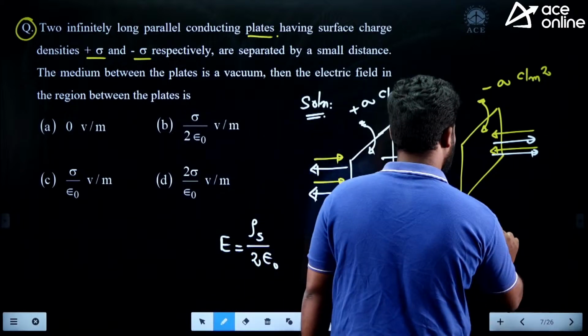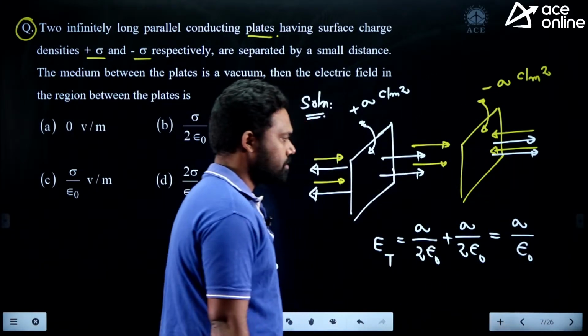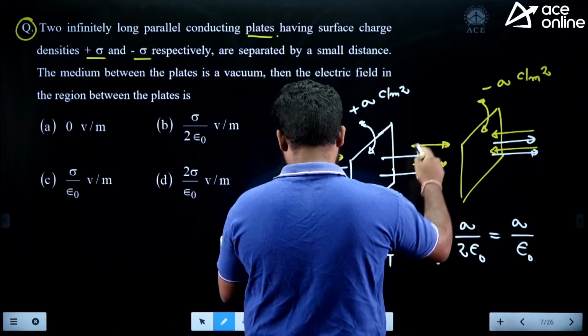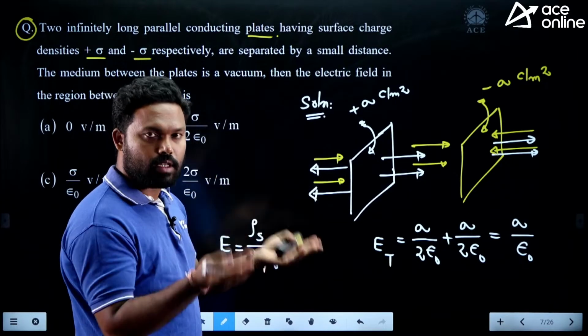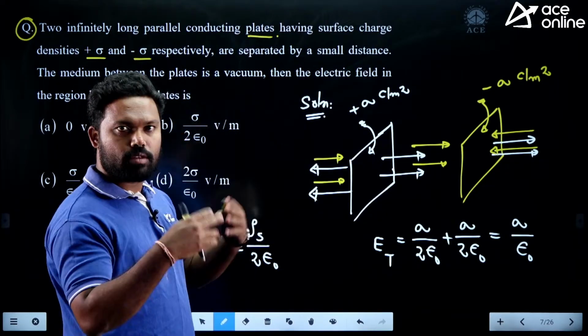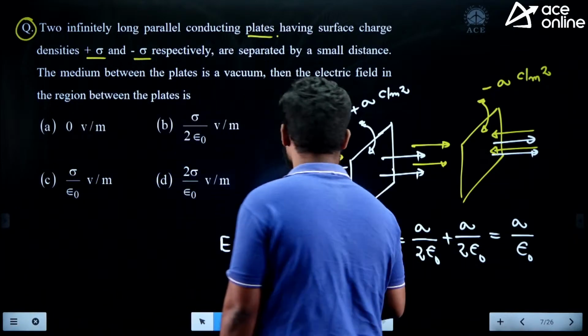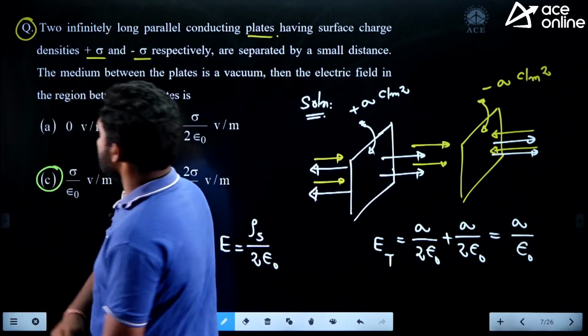Okay guys, which is equal to sigma by epsilon naught. So if it is positive, negative, the electric field between these two will add up. Suppose if it is positive, positive, they will cancel out and become 0. Negative, negative also will cancel out. So what is the answer? Sigma by epsilon naught. Option C is the answer.